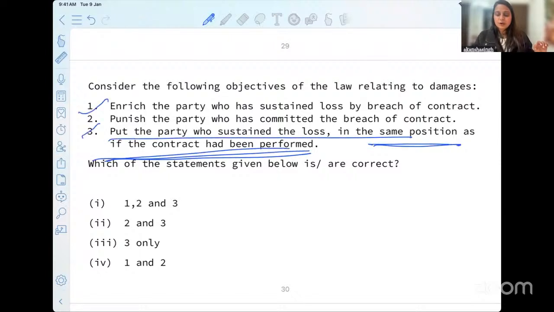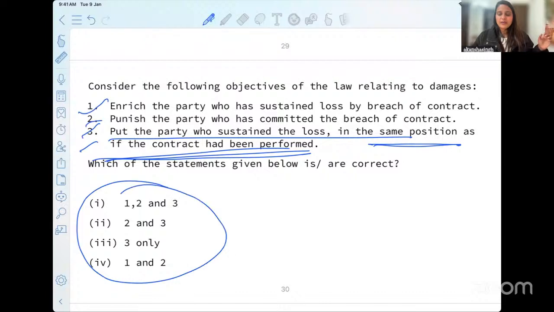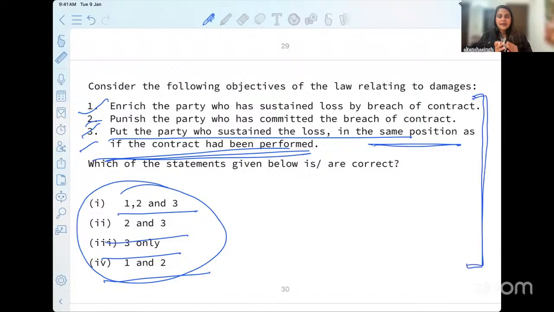So you have three options. Out of it, you have to pick the best combination, whether it will be all three, 2 and 3, 3 only, 1 and 2. Drop your answer in the comment box and let me know what you think will be the correct answer from what we have read.